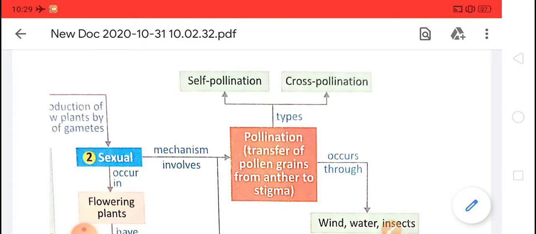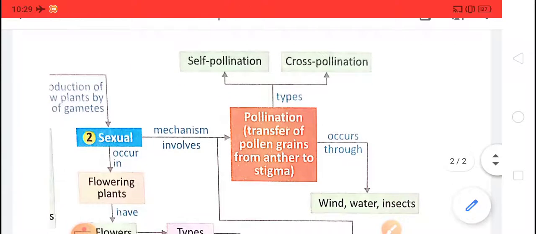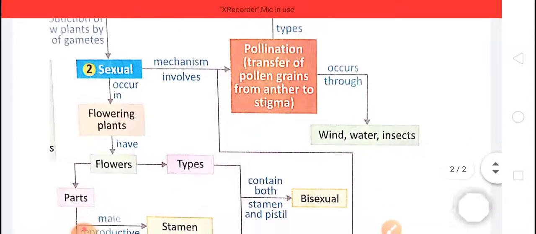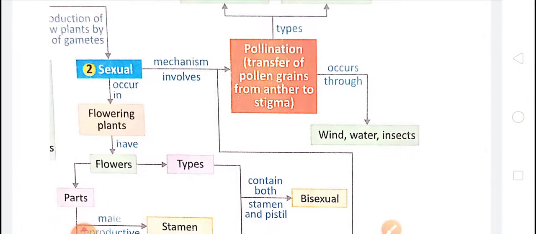Cross, when the pollination occurs in a different flower of the same plant. Any problem regarding self and cross? Those children who have a problem regarding self and cross, you can see the previous video on YouTube. The pollination occurs through agents, and these agents are wind, water and insects.